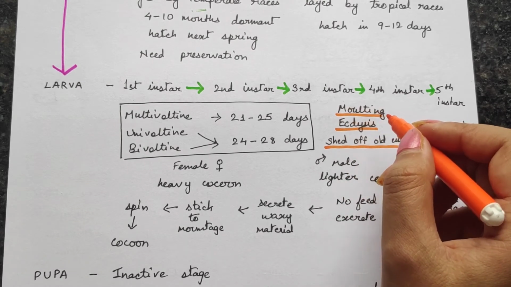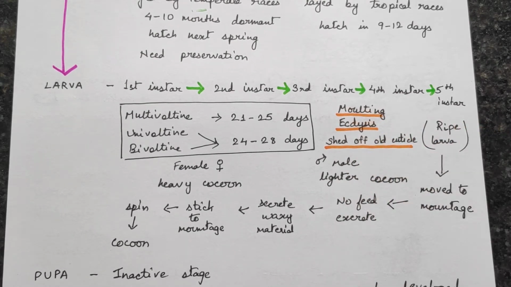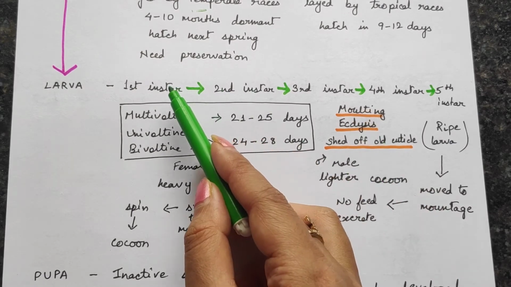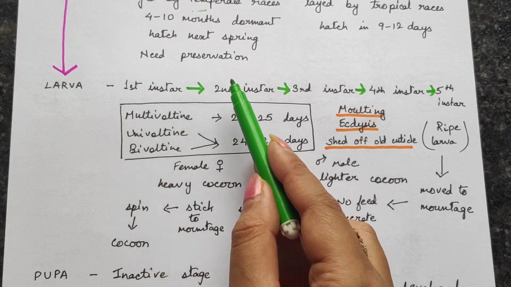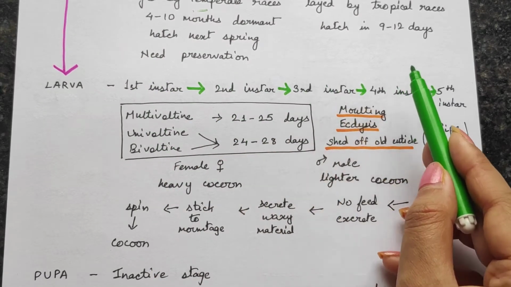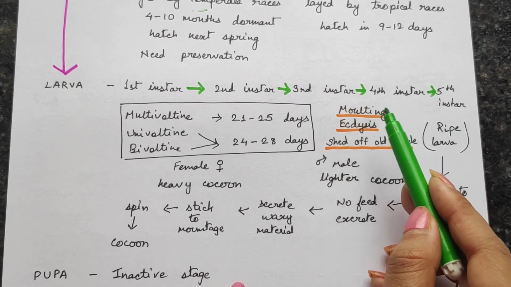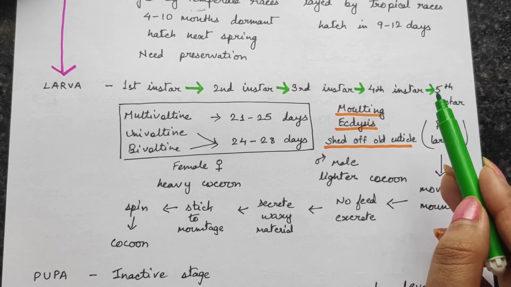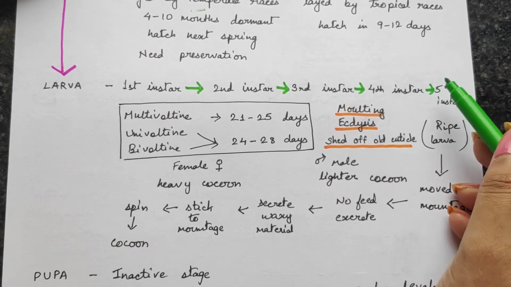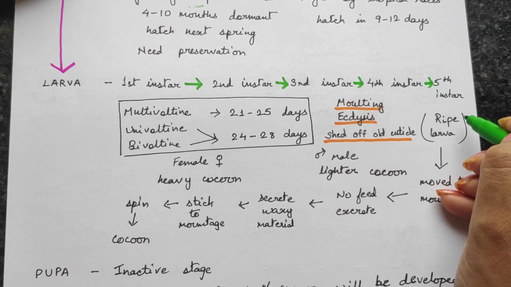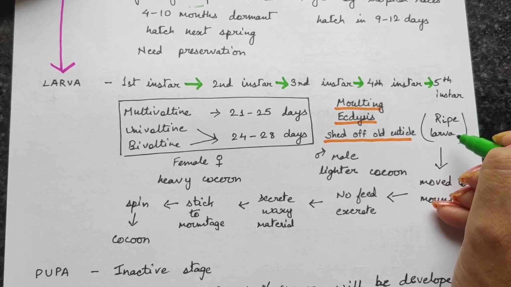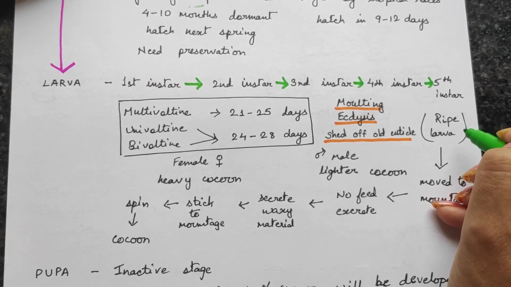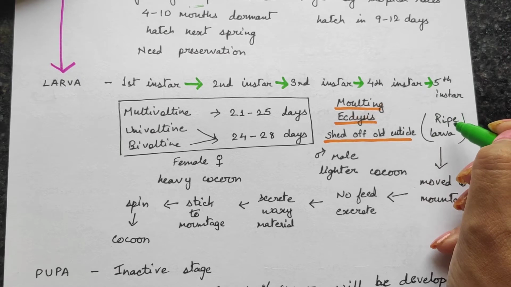In this particular period, they stop feeding entirely. This will happen at every stage, from 1 to 2, again 2 to 3, 3 to 4, 4 to 5. In every case they will be molting, moving from one instar to another. Now finally, this fifth instar is also called the ripe larva, because it is the most mature larva.